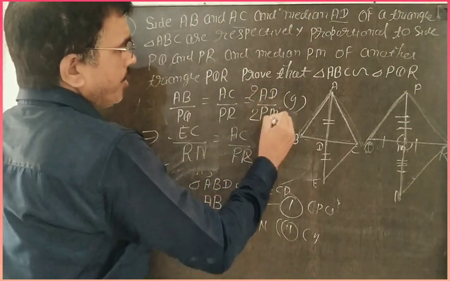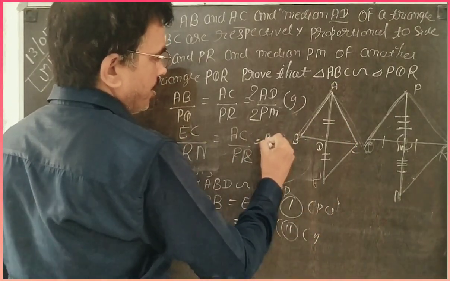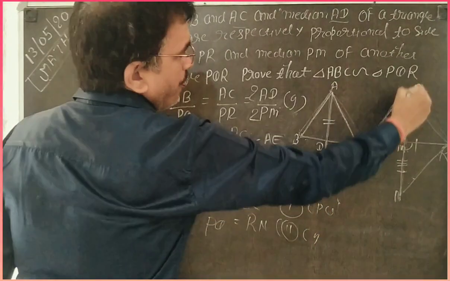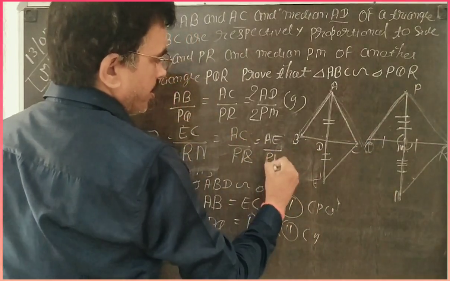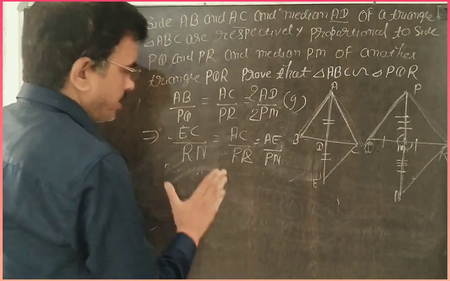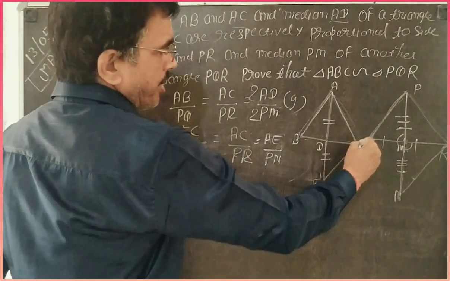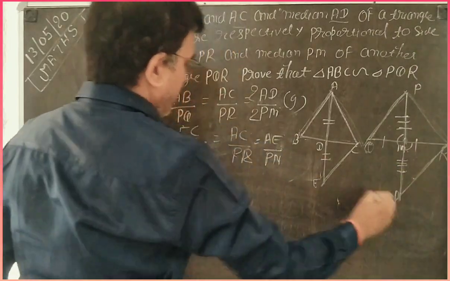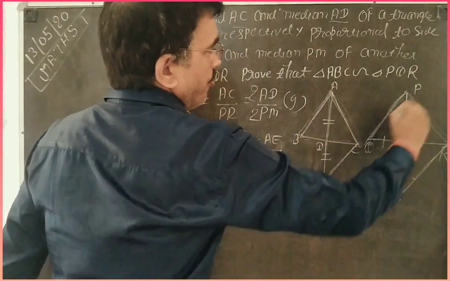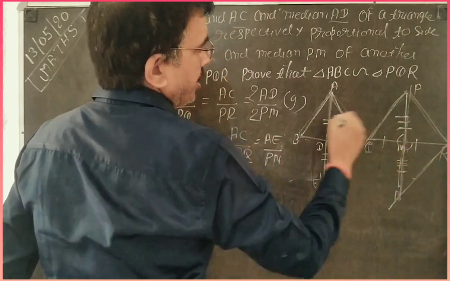Here 2 AD is AE, and 2 PM you can write as PN. Then the sides are EC by RN, AC by PR, and AE by PN.